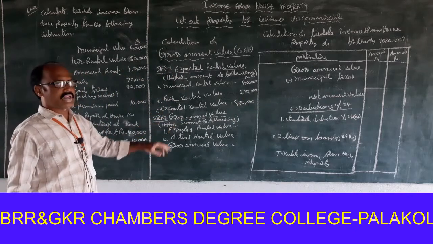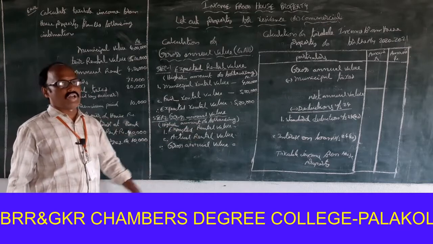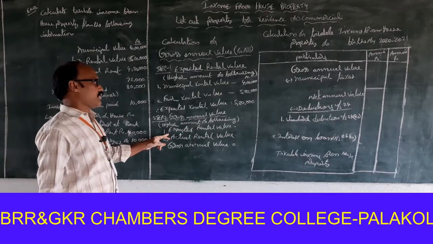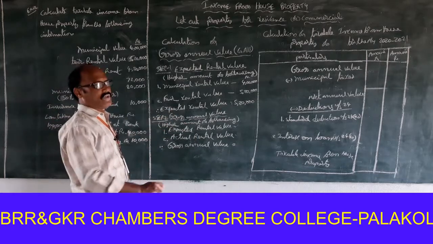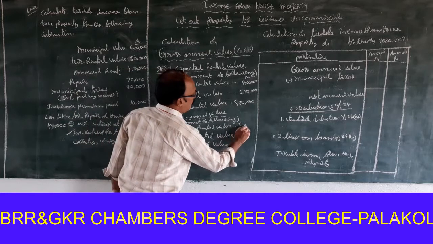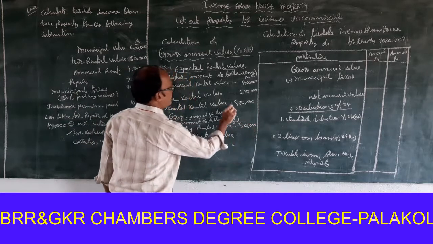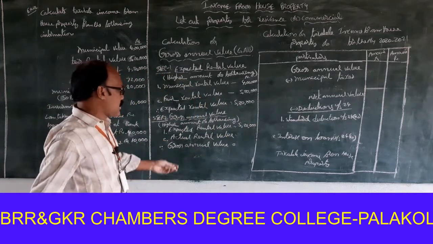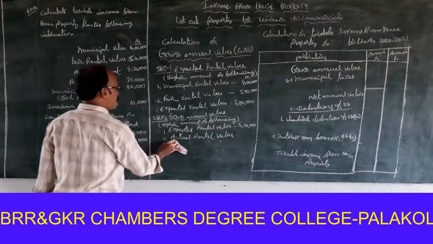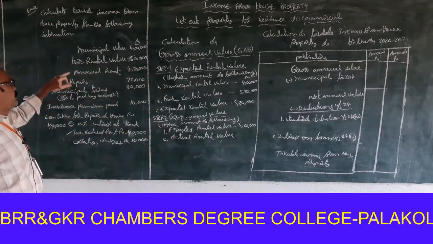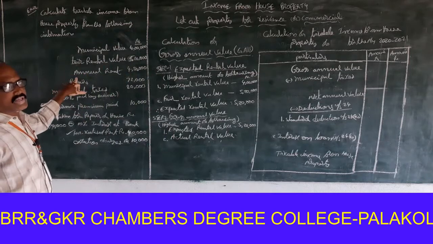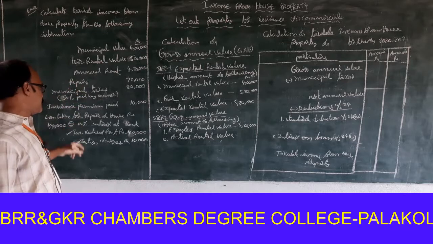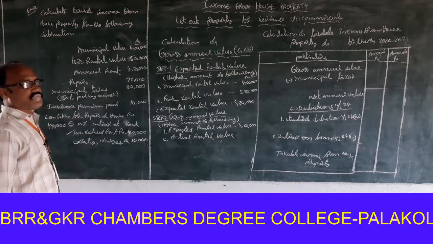Step 2, gross annual value, the higher amount of the following. Step 1, expected rental value. How much is the expected rental value? 5 lakhs 20,000, calculated in step 1. Next one, actual rental value. The actual rental value is equal to 4,80,000, before getting the unrealized rent information.